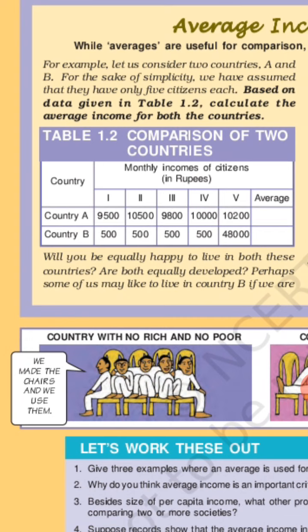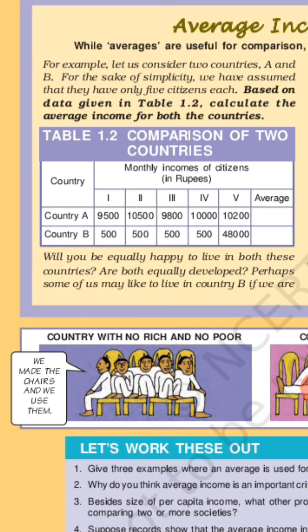If you are asked, in which country do you want to live, you will say that I want to live in country B as the 5th citizen, who is earning 48,000 rupees per annum.